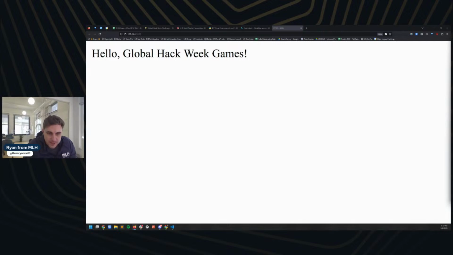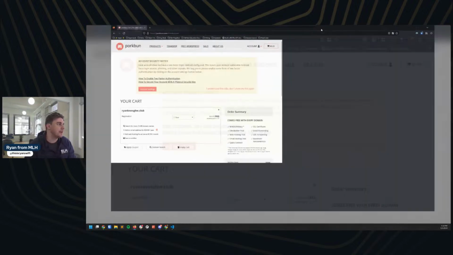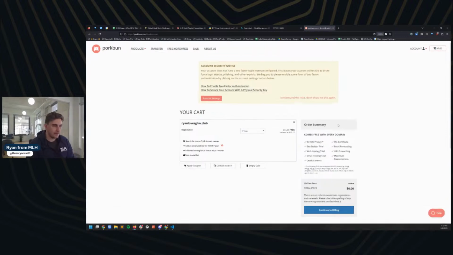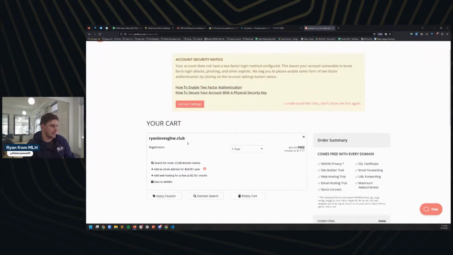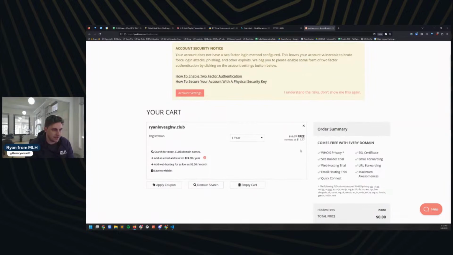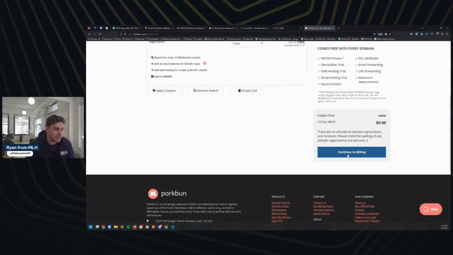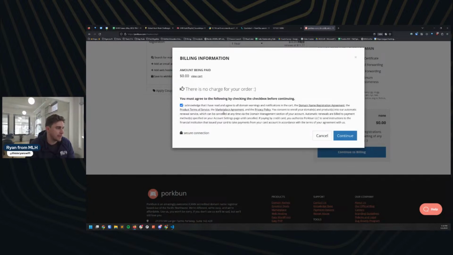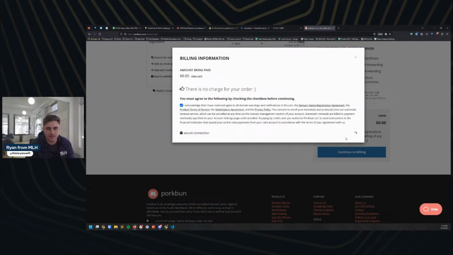All right, so let's make sure there's nothing on here. Cool. So I'm going to move this back onto screen for everybody at home. And again, we'll zoom it back in so y'all can see. And so again, I can see I'm getting my domain completely free. And if I just hit continue to billing, there's no charge. I'm not a robot. I do accept the terms and conditions, all that good stuff.